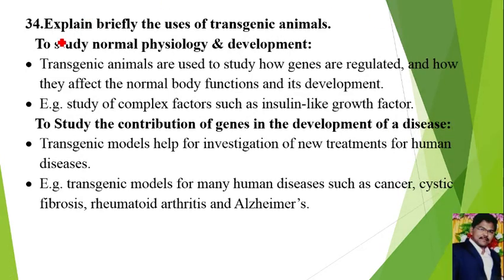Question number 34, explain briefly the use of transgenic animals. Transgenic animals are animals in which the genetic material is manipulated by introduction of new genes. These transgenic animals are used for different functions. Number 1 is to study normal physiology and development.